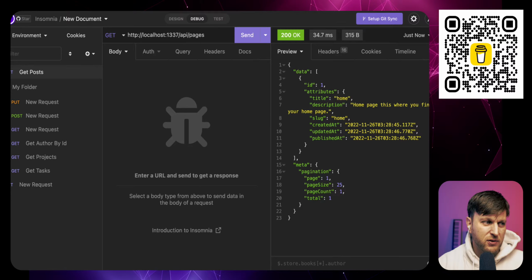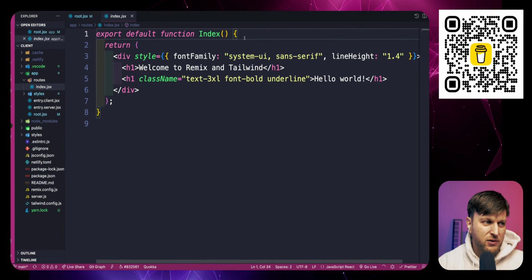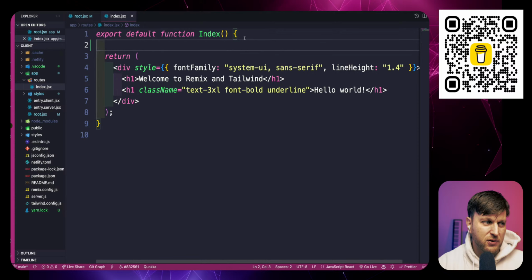So what we're going to do is basically copy this, so we have it for later. And we're going to create a way for us to load data. If you want to get data every time you land on this route, whenever we land on this route, we have two amazing functions in Remix. One's called the loader function and one's called the action function. Action allows you to post data or mutate data, update data, whereas loader will fire a get request. So any get request will go inside the loader function that runs on the backend.